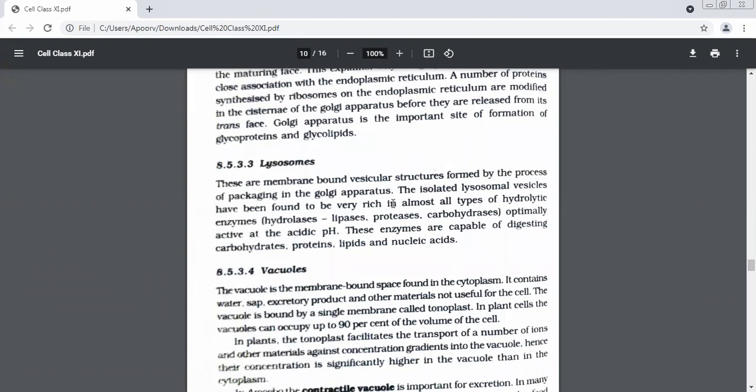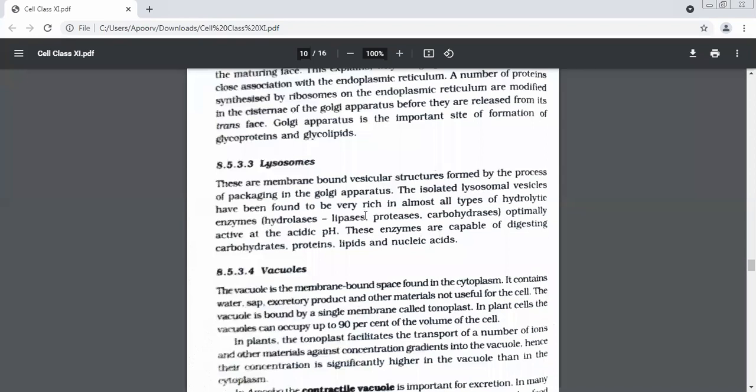Those which can digest carbohydrates, what are they called? Carbohydrases. So these are all which kind of enzymes, children? What are these enzymes called? Hydrolytic enzymes. Yes. Remember the word: digesting enzymes.